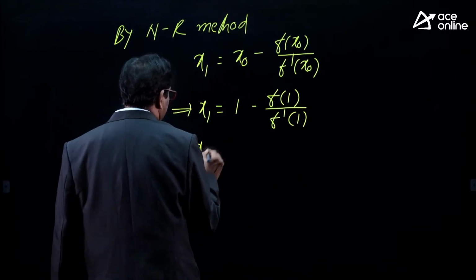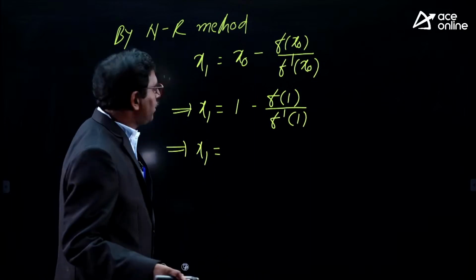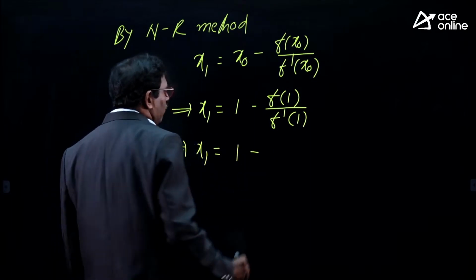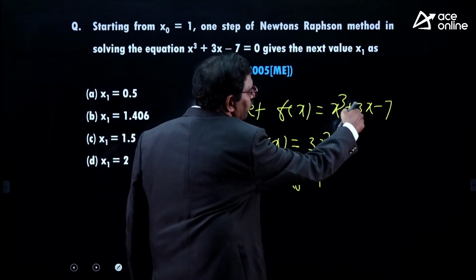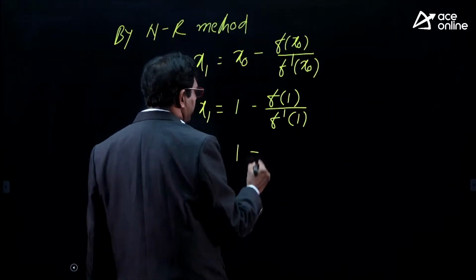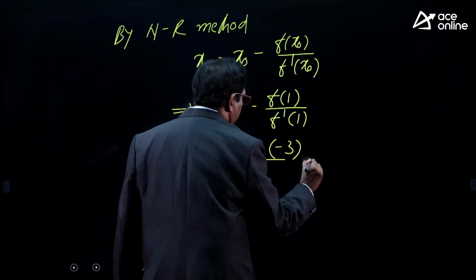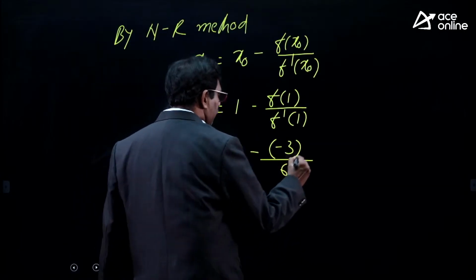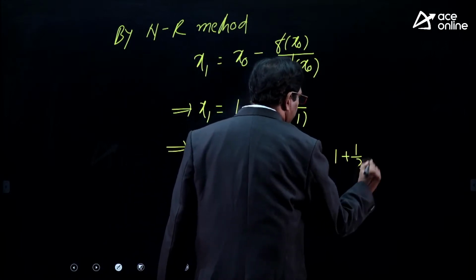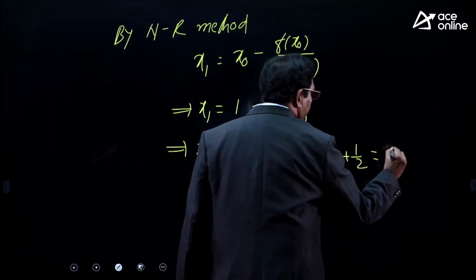First step value means x1 only we are asking here. What is f of 1? Substitute 1 here: 1 plus 3, 4, 4 minus 7, minus 3. And f dash of 1 is nothing but 6. So 1 plus 1 by 2, this is 1.5.